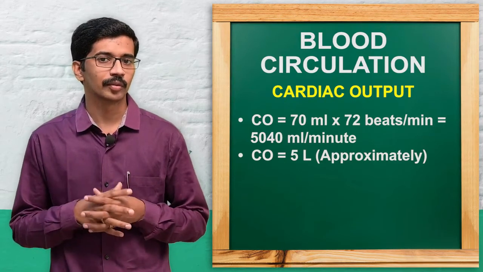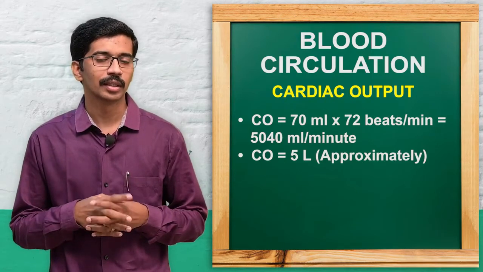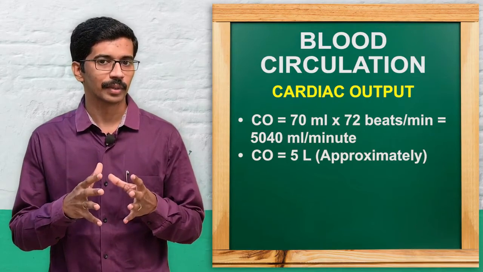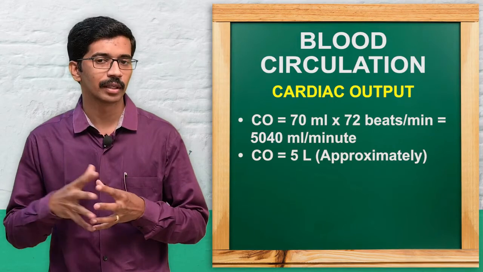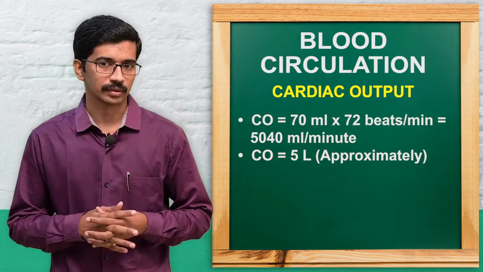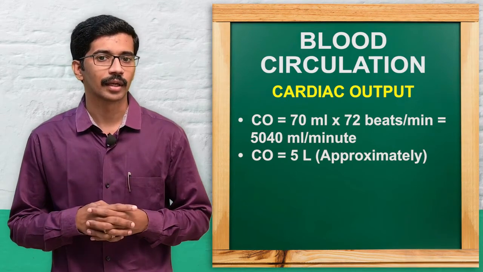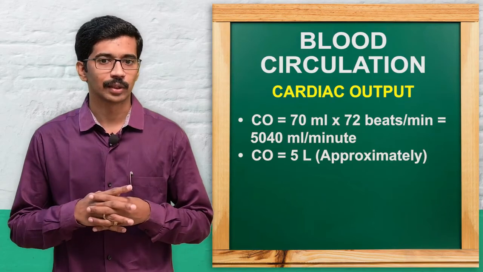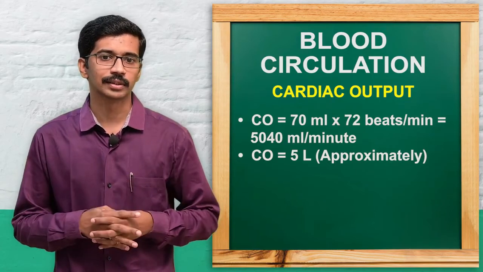So, the cardiac output is calculated by multiplying the stroke volume by the heart rate, that is 70 ml of blood times 72 beats per minute. Approximately we get 5 liters. That is considered the cardiac output of the heart. So, that is the circulation, systemic and pulmonary circulation.